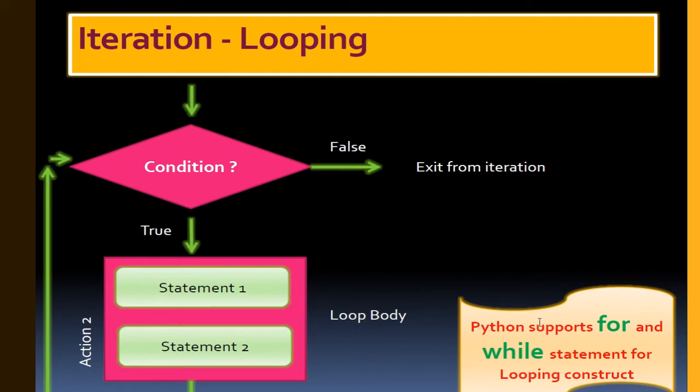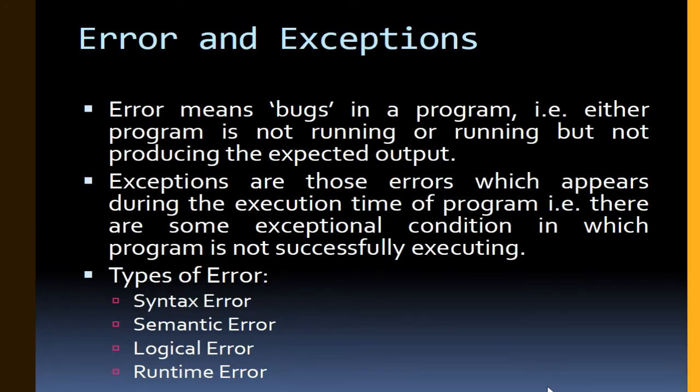So Python supports two types of iteration. The first one is the for statement and the second one is the while statement for looping constructs. Next one is errors and exceptions. Error means bugs in a program. Either the program is not running, or it is running but not producing the expected output. So these could be bugs. Exceptions are those errors which appear during the execution time of a program. That is, there are some exceptional conditions in which the program is not successfully executing.